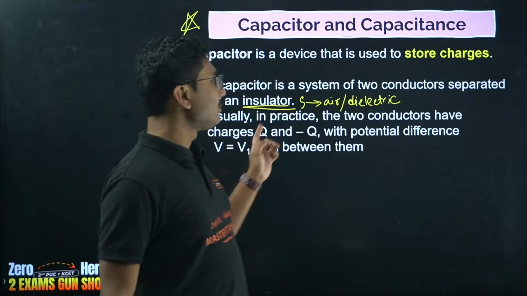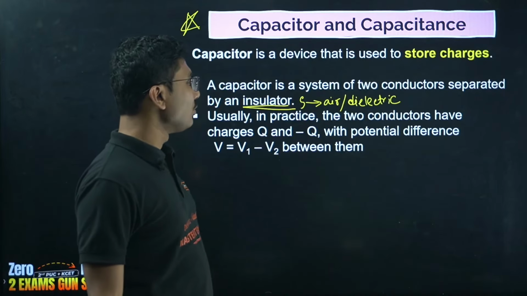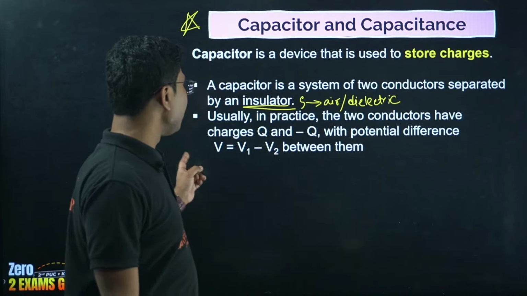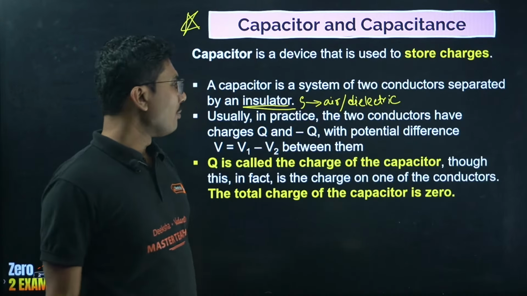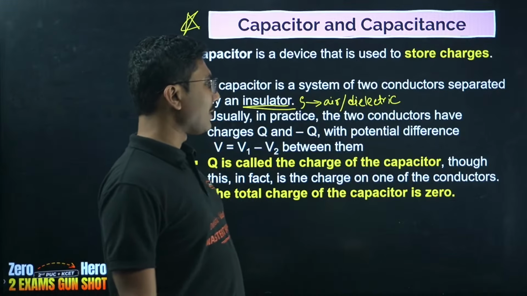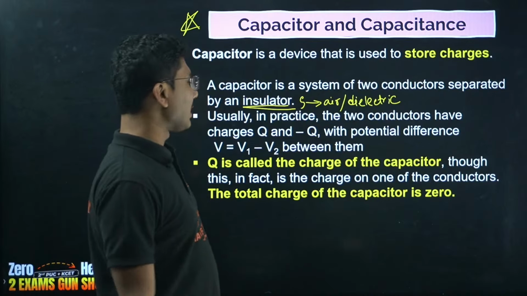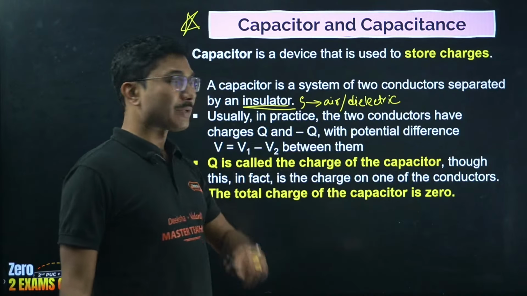Usually in practice the two conductors have charges capital Q and minus Q, with potential difference V equals V1 minus V2 between them. Q is called the charge of the capacitor, though in fact it is the charge of one of the conductors; the total charge of a capacitor is 0.